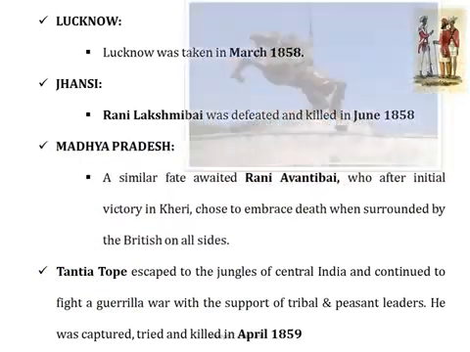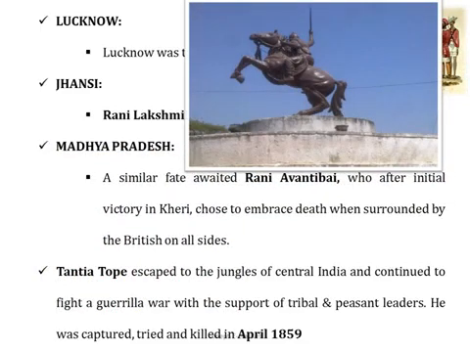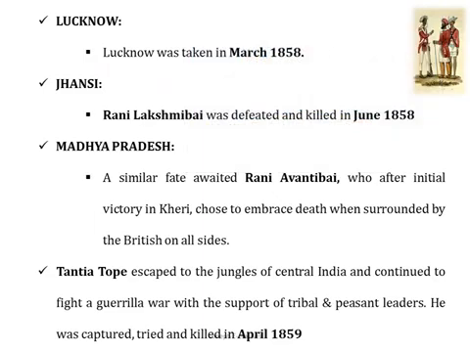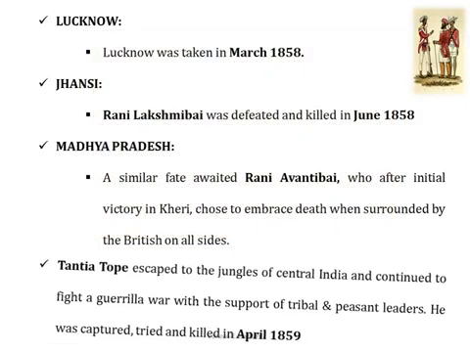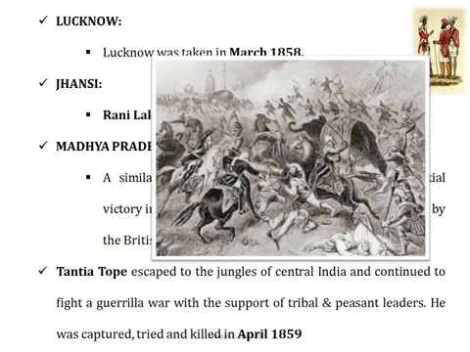A similar fate awaited Rani Avantibai in Madhya Pradesh, who after initial victory in Keri chose to embrace death when surrounded by the British on all sides. Now, this was actually a painting by the British that depicted how the British forces captured the rebels near Kanpur. Tantia Tope escaped to the jungles of central India and continued to fight a guerrilla war with the support of the tribal and peasant leaders, but he too was captured, tried and killed in April 1859.